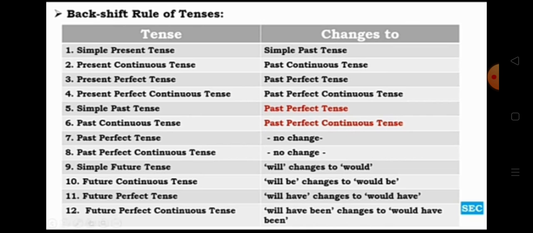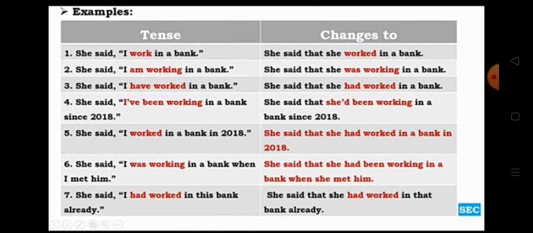Then simple future tense, will changes into would. In future continuous tense, will be changes to would be. In future perfect tense, will have changes to would have. Future perfect continuous tense, will have been changes to would have been. Yes, with some examples you can understand well.